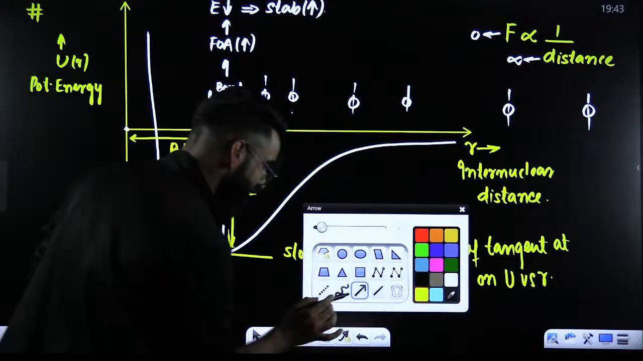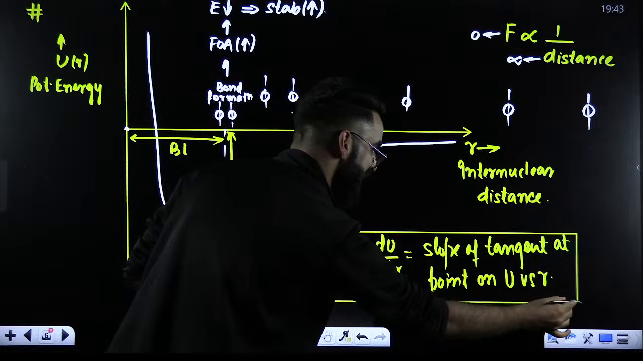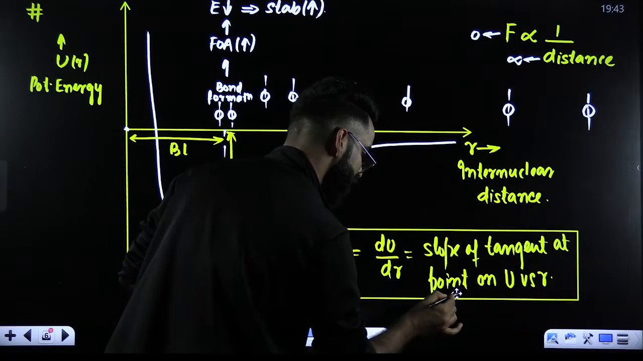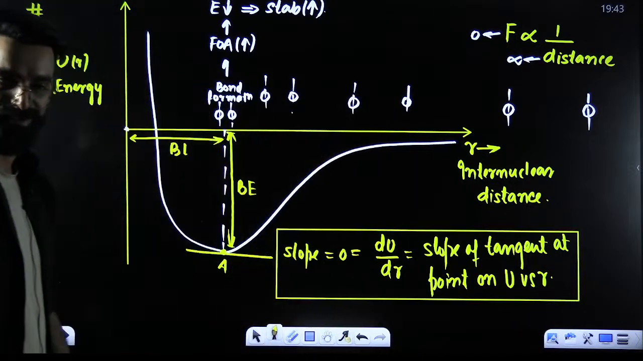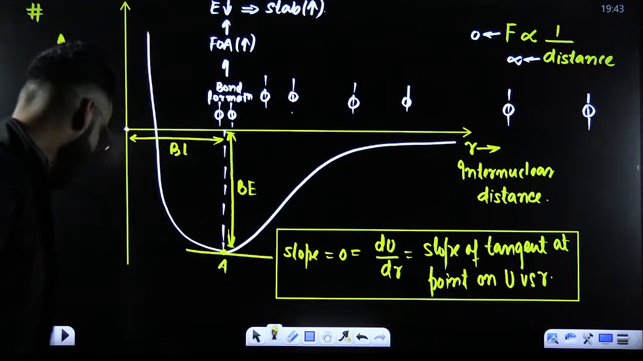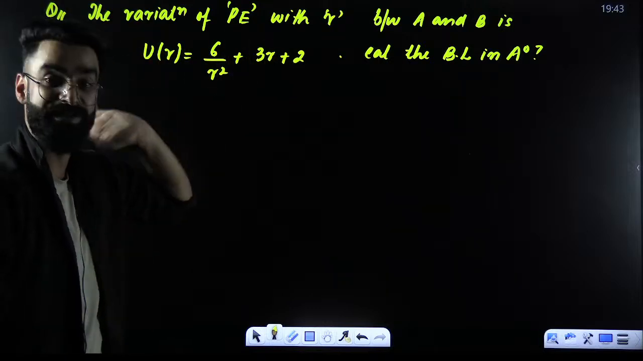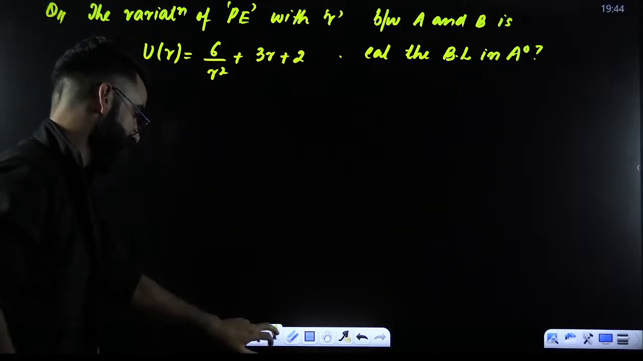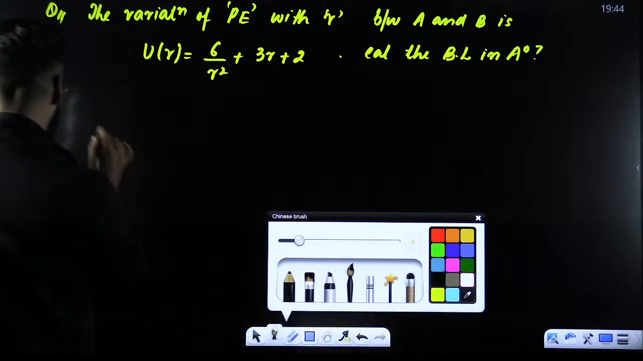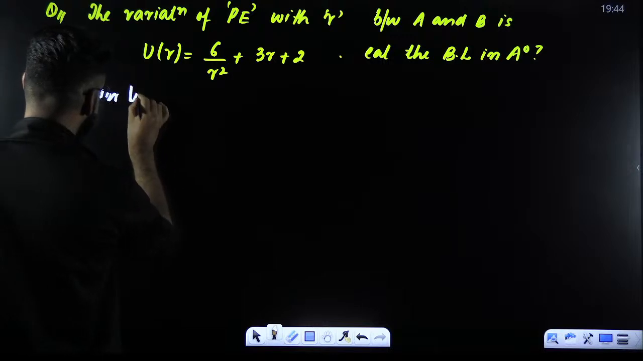Perfect. So this is the condition which I'll be using, people, to calculate the bond length, right? Now, my dear students, I'm given with the equation. U is equal to this plus this plus this. Calculate the bond length. Now, at bond length, in order to calculate bond length.